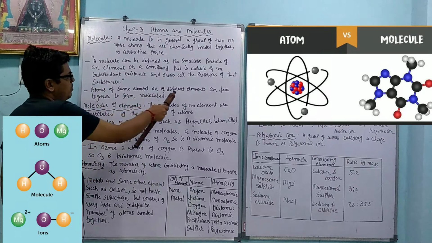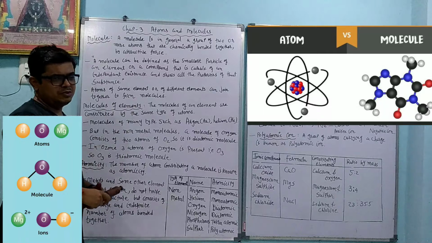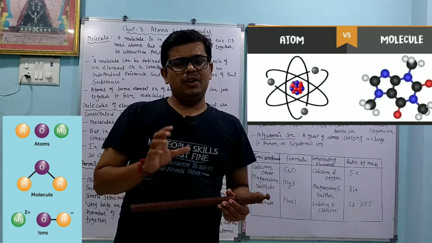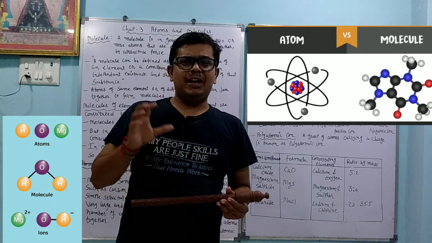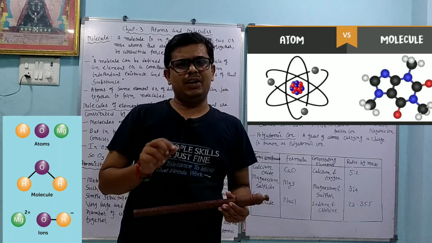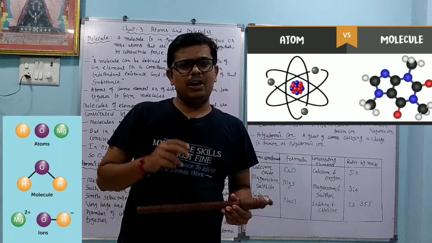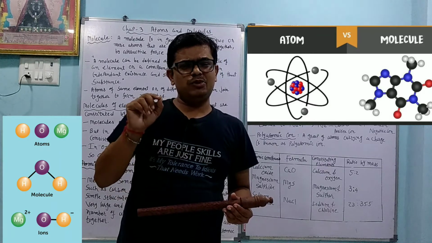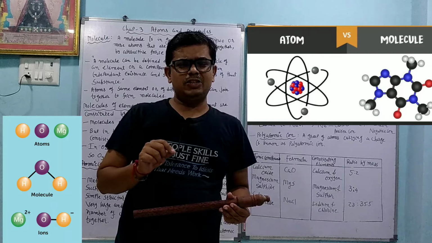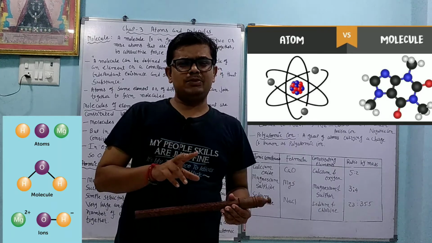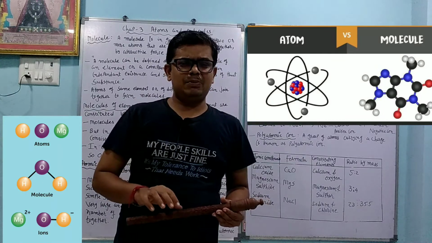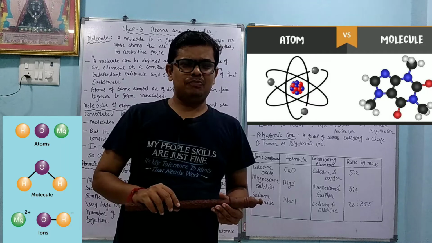Atoms of the same element or different elements can join together to form molecules. The same atoms or different atoms combine together and make molecules. We have many examples. Like chlorine: whenever we write about chlorine, we write Cl2, meaning two Cl atoms are combined and we get the chlorine molecule. Hydrogen is H2; we never write hydrogen as H, it is different. Whenever we write hydrogen, we always write H2, meaning two hydrogen atoms are present and a hydrogen molecule is formed. Ozone is O3, three oxygen atoms.